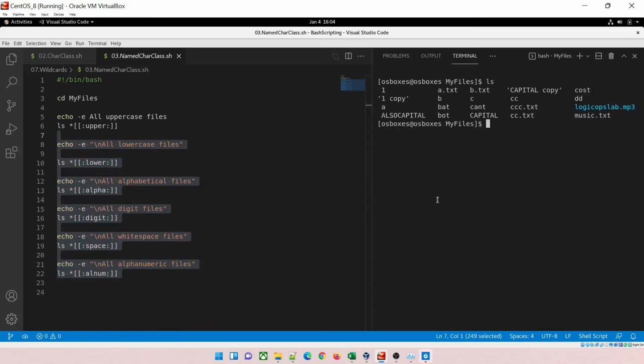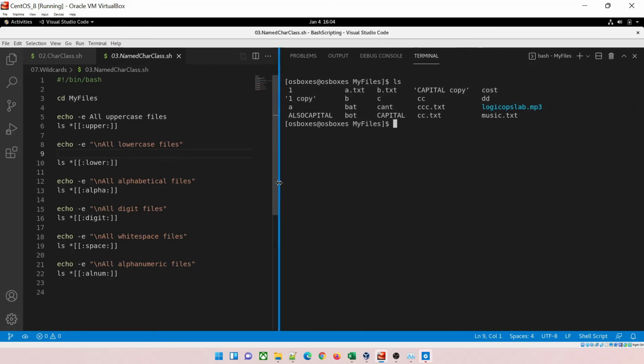Let's just run this file. Before running this file, I'll just explain why I have used -e and \n, because I want to create a new line. So the new line character is this, and if I do not use it, it will just mess up the result. So I don't want to do that. So I hope you guys have understood this part. Now let us understand what exactly happens.